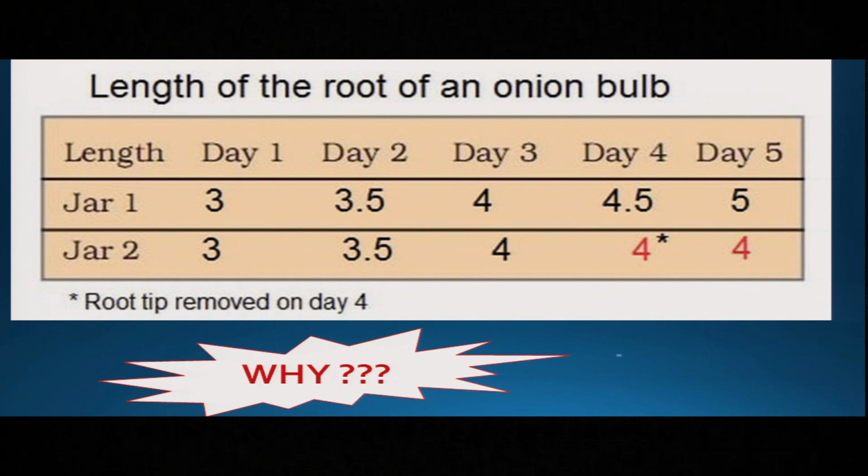Why? Why after removing the tip of the roots of the onion, was there no growth at all? What is the reason behind it? It means there must be something in the tip which helped them to grow, and it was removed. So what was that? Let us find out.